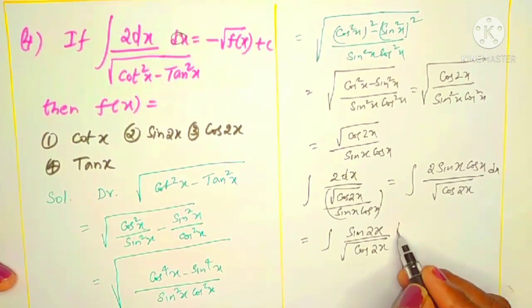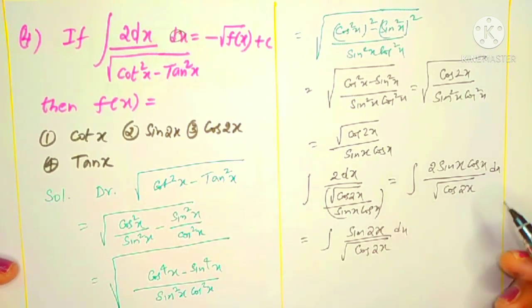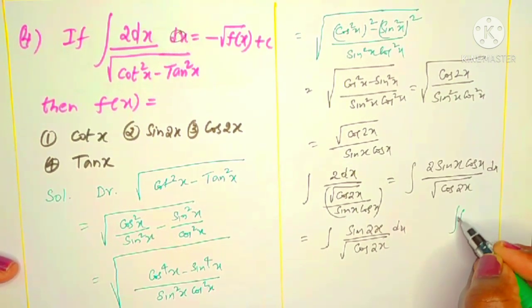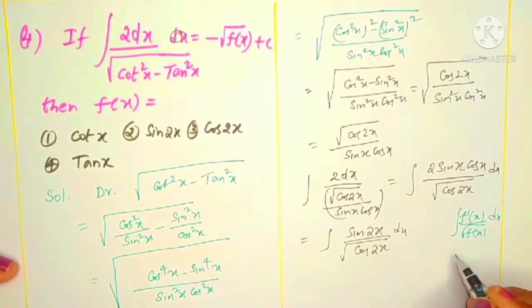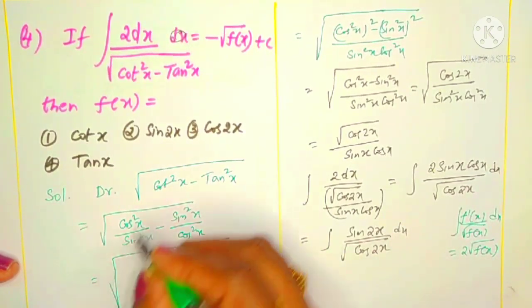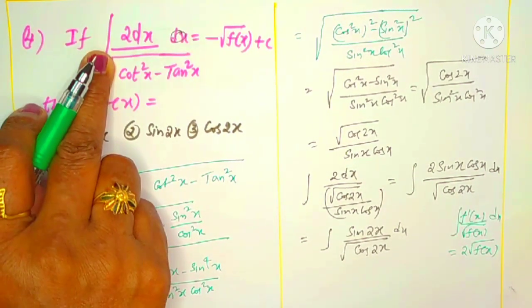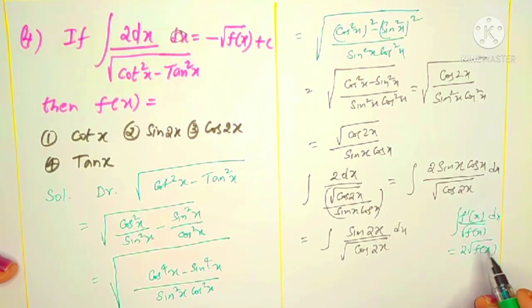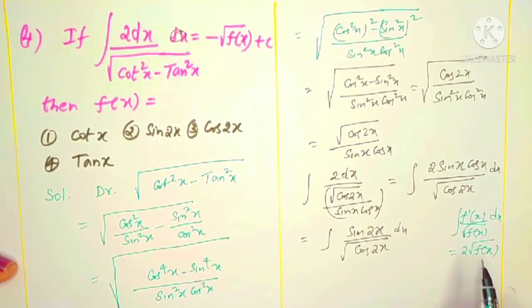Now we can come to one of the super tips. What is that? The f dash x by root f x formula. The integral of f dash x by root f x is 2 root f x. That is what we have to use. By taking all these simplification steps, we got the given question into a known integral form. In place of f of x, what is there? Cos 2x, and its derivative.